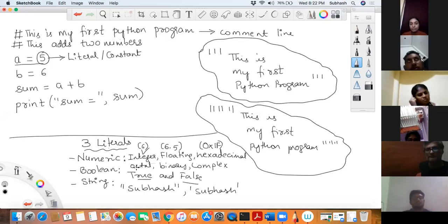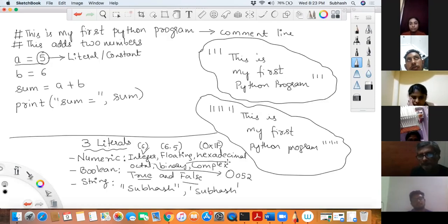Now what do you mean by octal? Octal is nothing but a number represented with the base 8 number system. That is called your octal number system. Now what do you mean by binary number system? Base 2, any number or digit that is represented in base 2 becomes your binary number system. How do you represent octal? Octal is represented using 0 and a small o, and then you can say 5 and 2 or something like that. So this becomes your octal number.